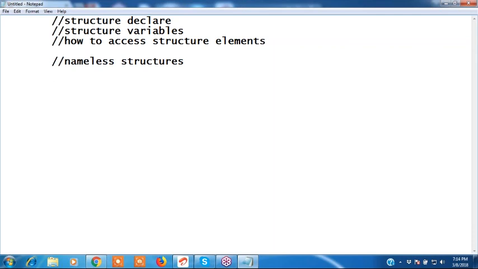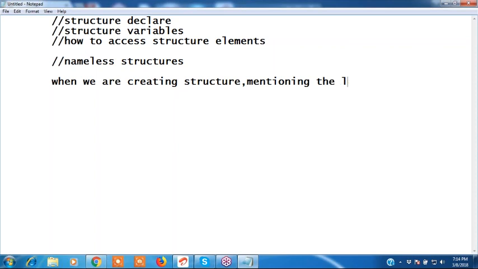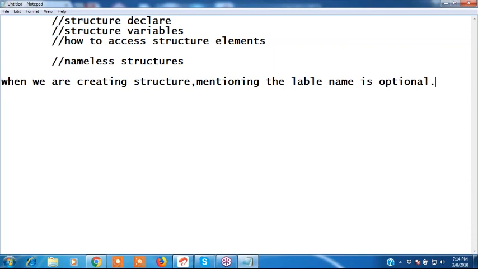When we are creating a structure, mentioning the label name is optional. When we are declaring a structure, the label name is optional. If the label name is not available, the compiler creates a nameless structure.